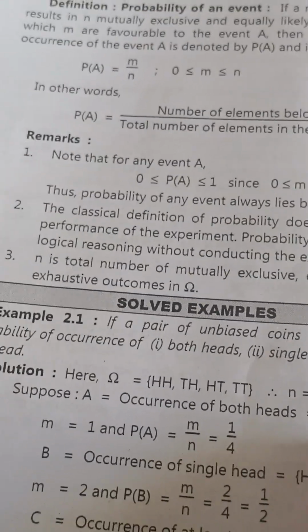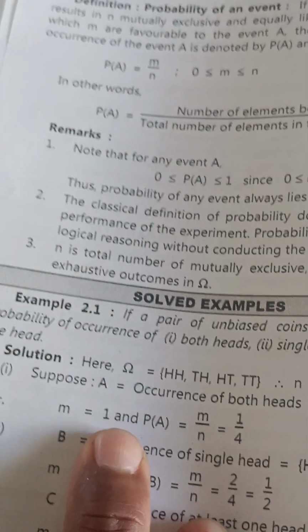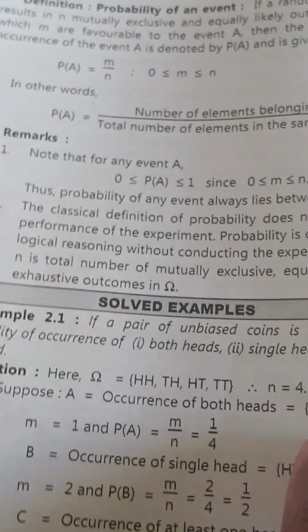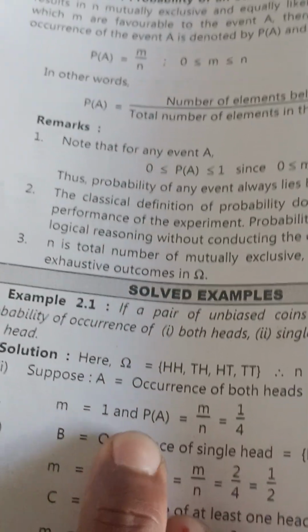That is head. That is m equal to 1. That is the sample space of head. Occurrence of both heads is 1, that is m equal to 1.